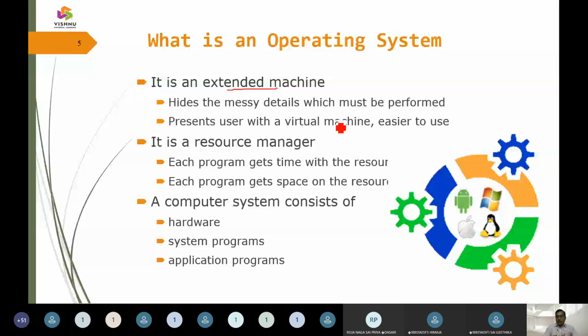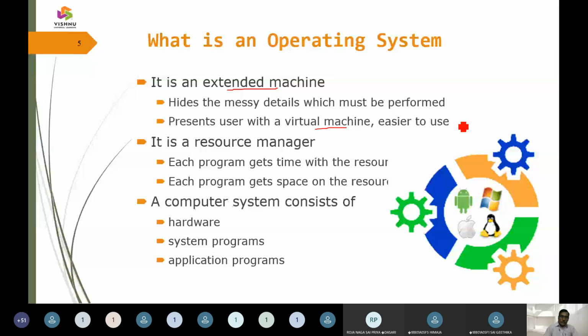Multiple programs are handled at a time, but one user feels that his program is being updated, while another user feels that his program is being done by the operating system. In such a scenario, the operating system mingles to see that everybody's task is completed, but it creates the illusion that only this person's program is getting executed. In this way, the operating system takes up that challenge.